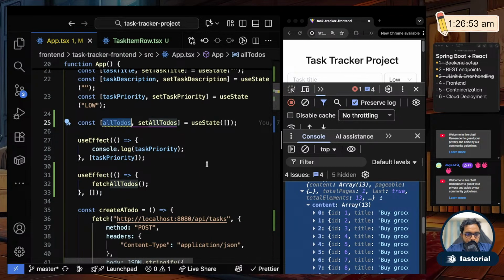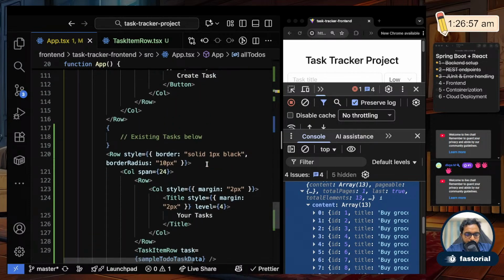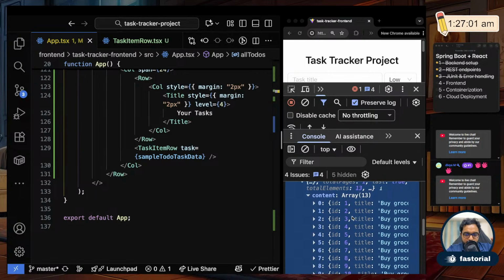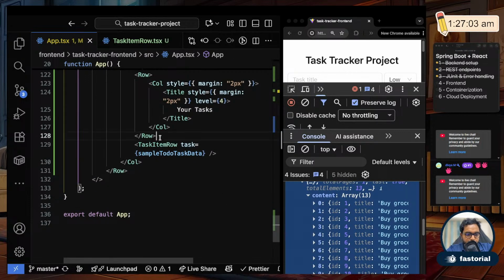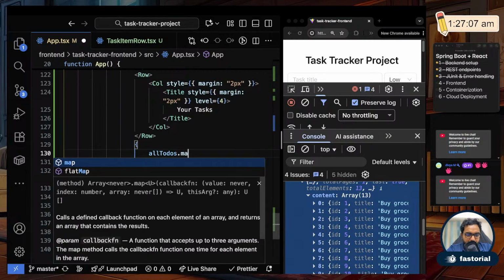Okay, now I'll go down. allToDos is an array of task items, right? So what I'll do here is create a for loop: allToDos.map.